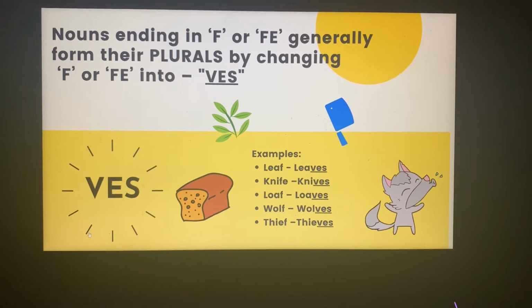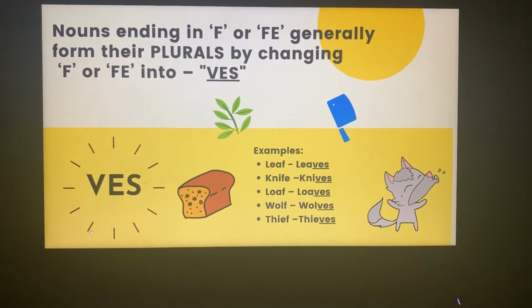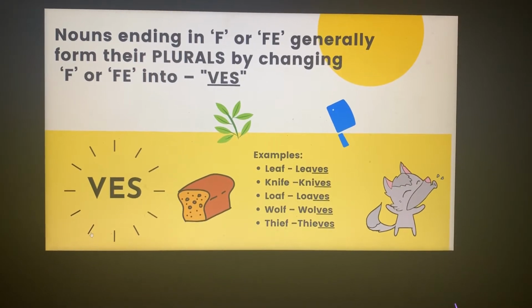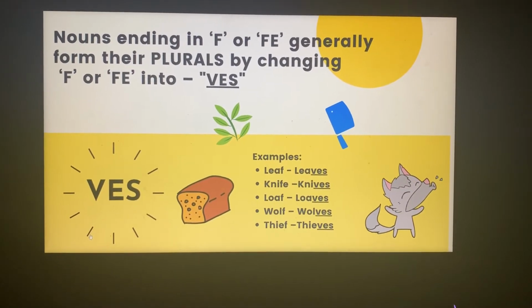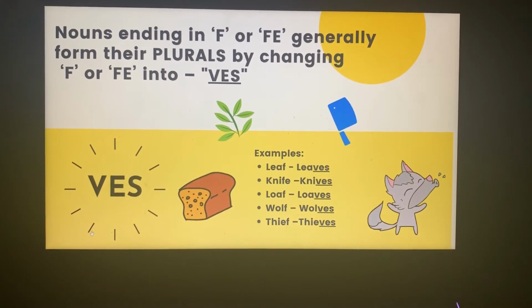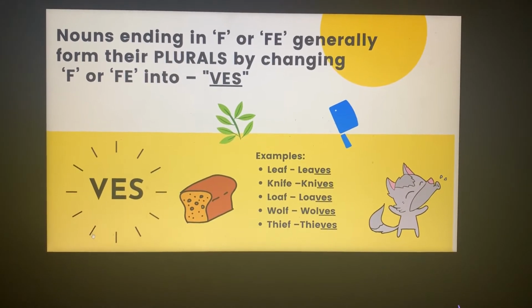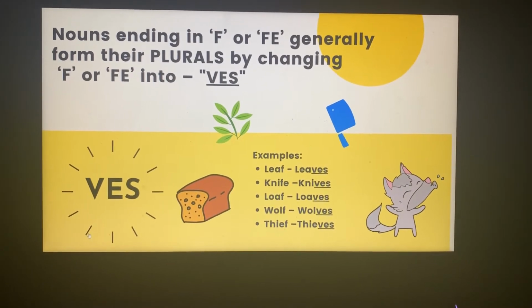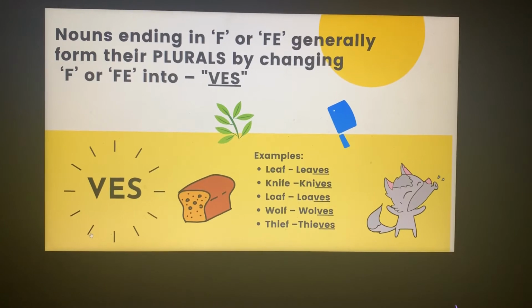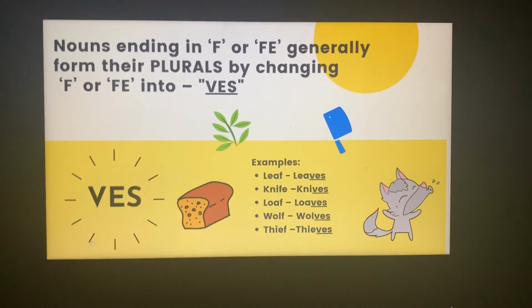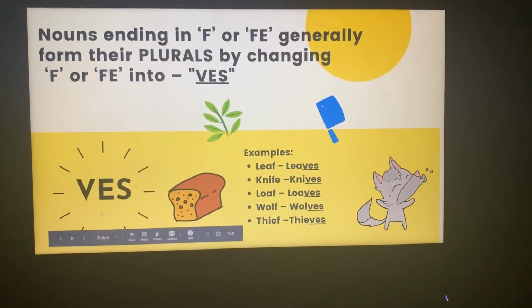Can you see the last letter is an F or an FE? So when I am making its plural, what am I doing? The F or the FE gets removed and in its place we write VES. So leaf becomes leaves, knife becomes knives, loaf becomes loaves, wolf becomes wolves, and thief becomes thieves.